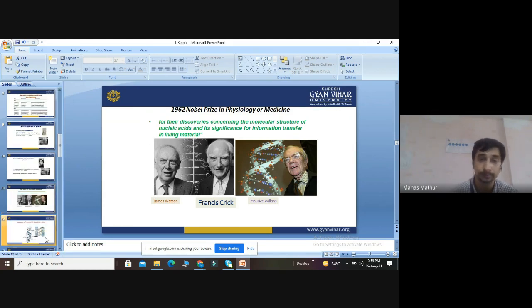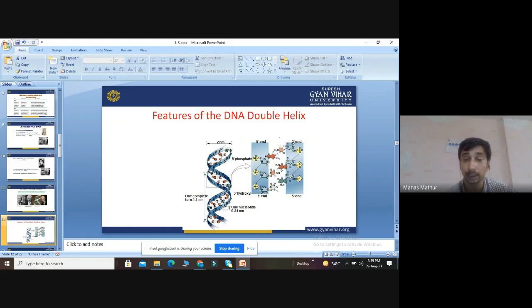Then we will see the double helical model of DNA. What are the features of this double helical model? See, it is like a coiled structure. Between the coils there are bases. Side by side there is the phosphate group. Base is there, phosphate is there, and between them is the sugar molecule.